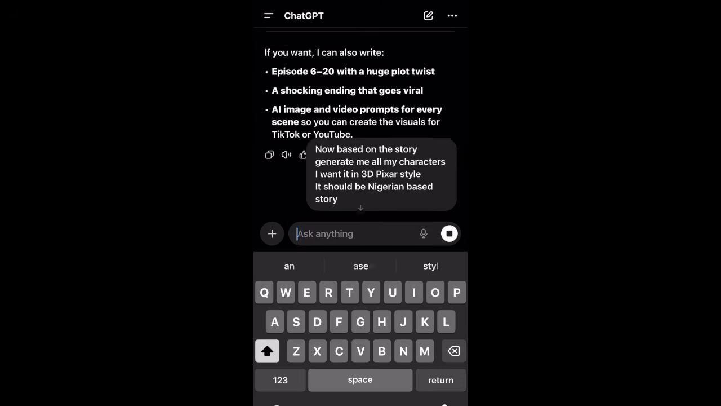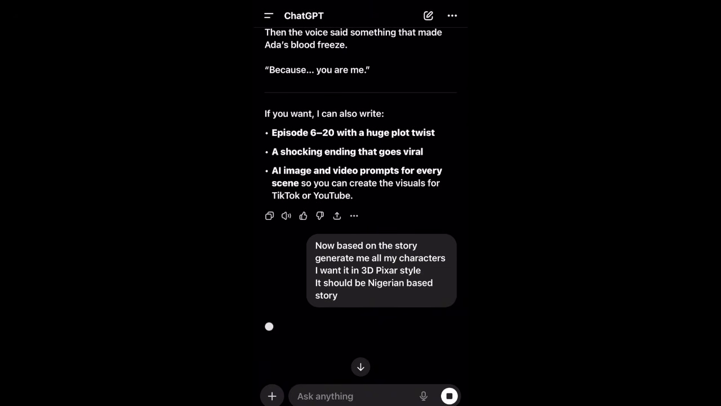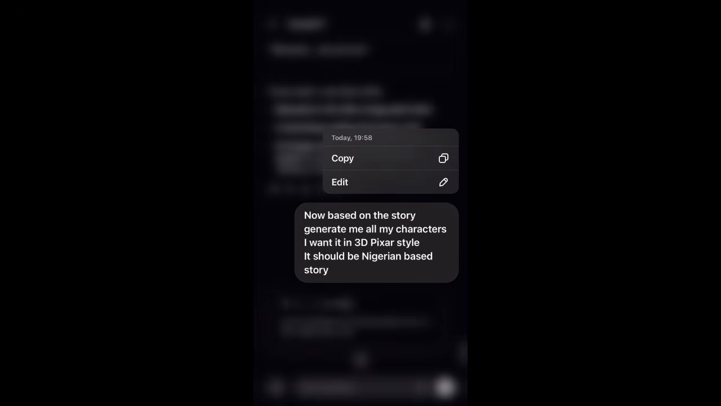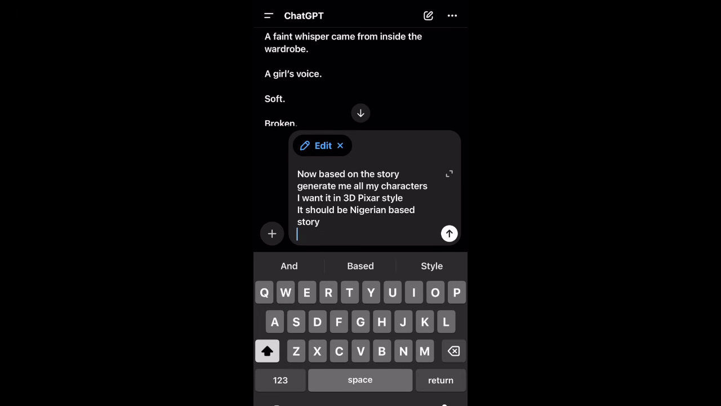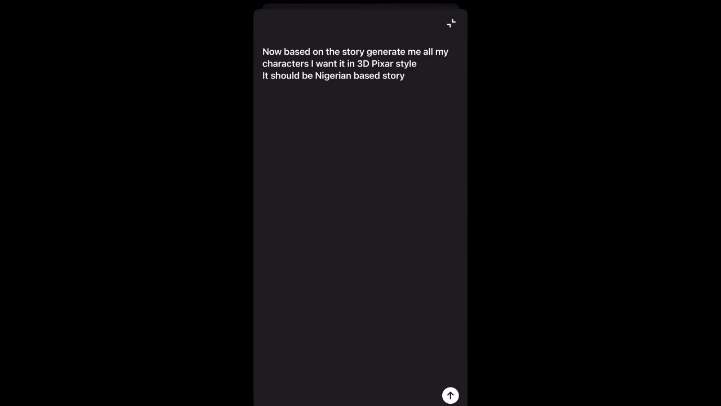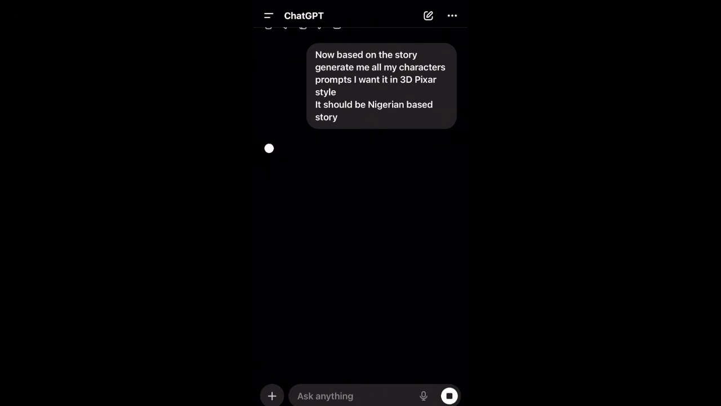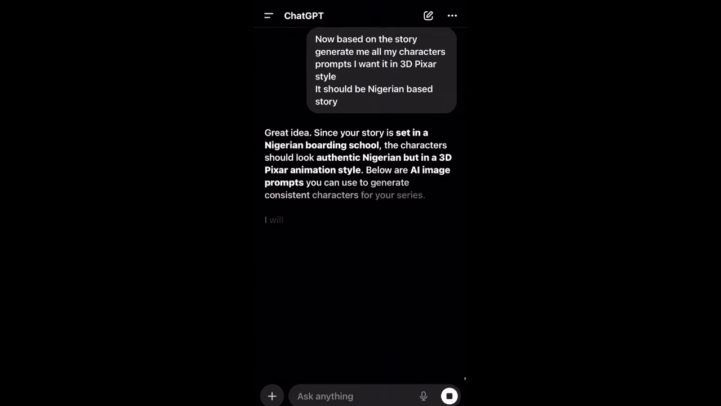So after that, I'm going to paste these other prompts and tell ChatGPT that based on the story, it should generate me all the characters, and I also wanted it in 3D style. So at some point, it was trying to generate me images, so I was like, no, I don't need the images. I had to edit the prompt and put it that I want the prompts, not the images. So I just edited it. So you are the one to train your AI. Just put it on what you want and it's going to give you exactly what you want.